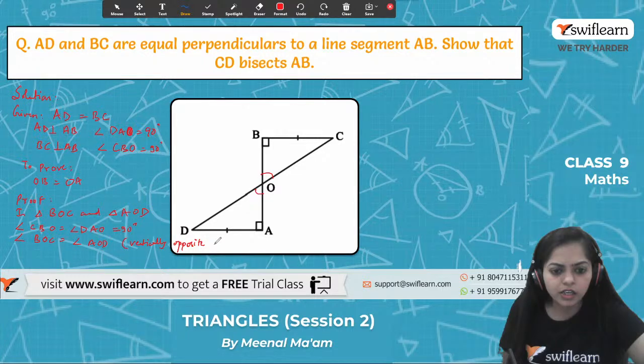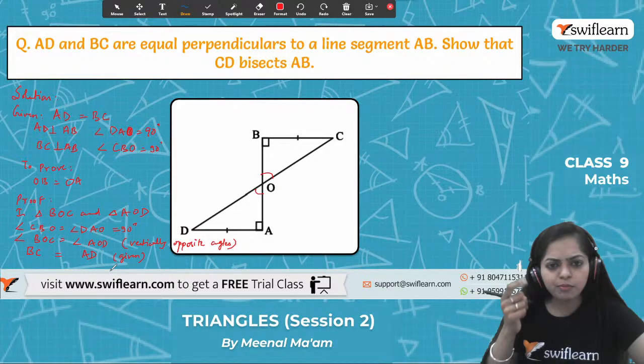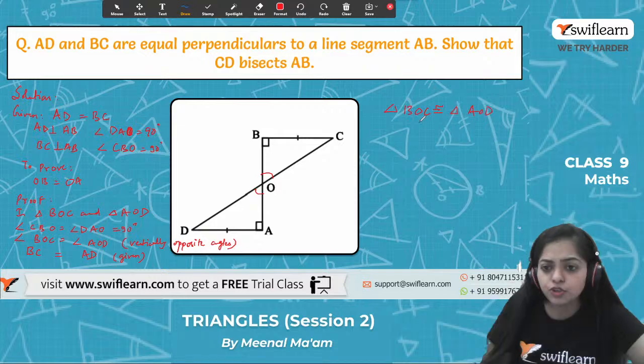So are the conditions fulfilled? Yes, we can say that triangle BOC is congruent to triangle AOD, by the angle angle side congruence rule.